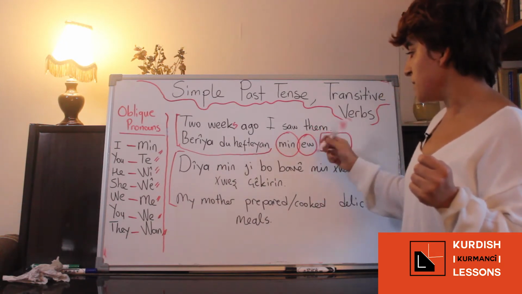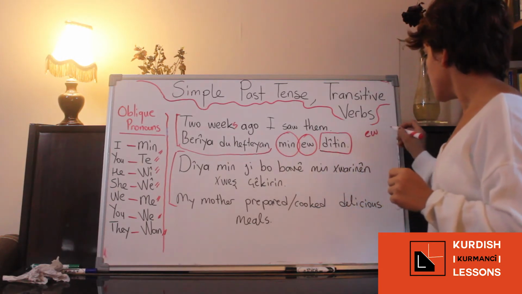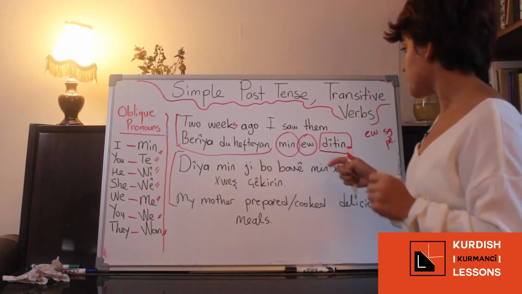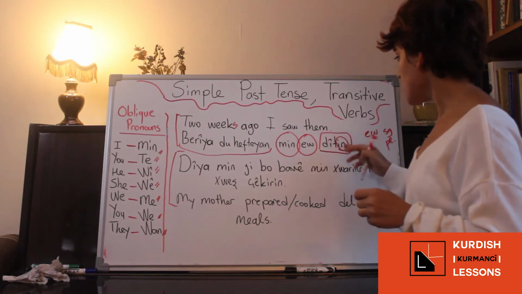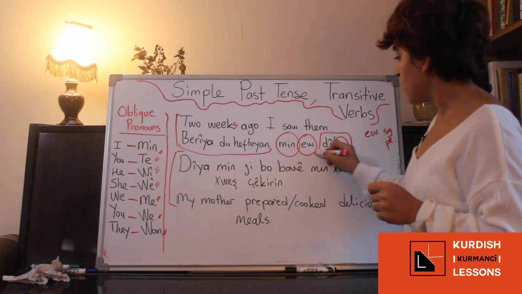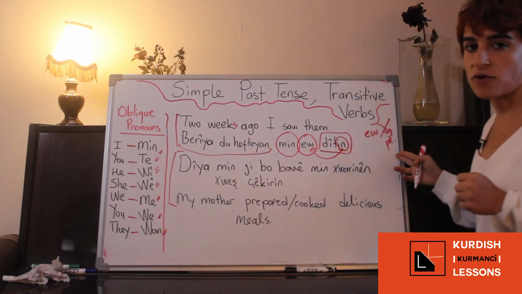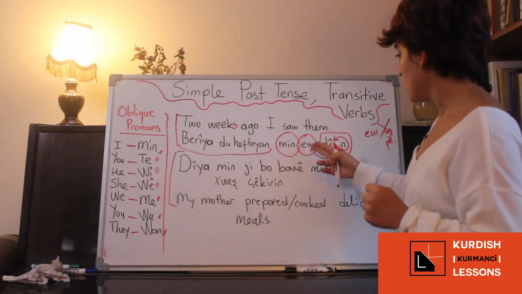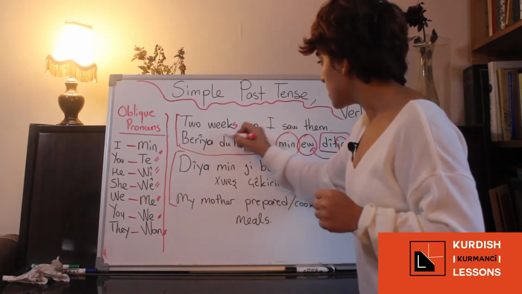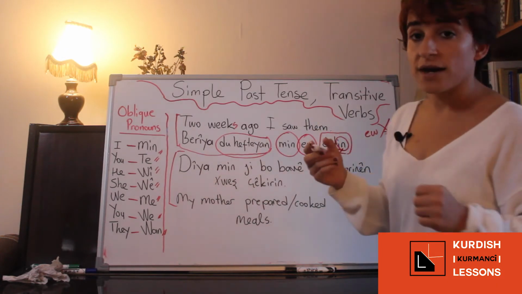Absolute case, so for them it is أو, but don't forget this أو is also for singular and for plural. Here, because of دیتن, it is plural, so you understand that this أو refers to something plural, so it cannot be singular, it should be in plural. بریا دو هفتیان من أو دیتن. 2 weeks ago I saw them.